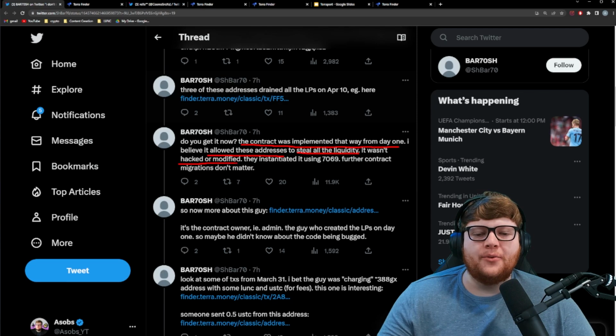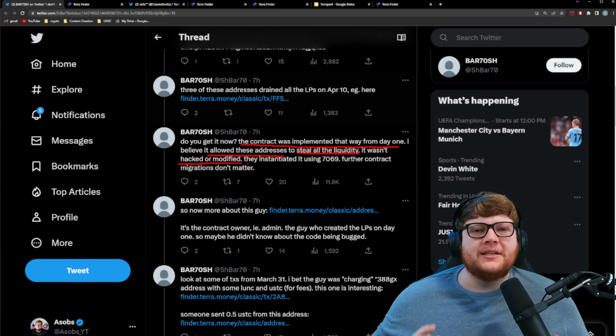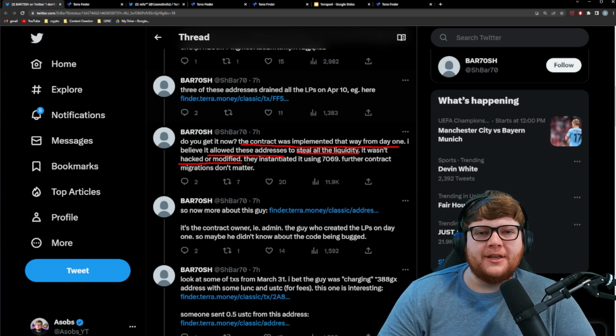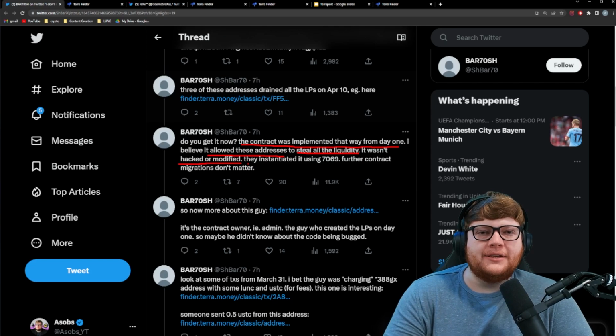It wasn't hacked or modified, which is important because some people are thinking, okay, well, maybe the team put the code out, then that ended up getting hacked and people ended up changing the code so that they could withdraw the funds. But it seems like instead it was not modified. Instead, that original code allowed these three addresses to withdraw all the LP funds.